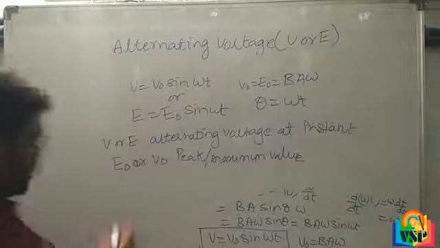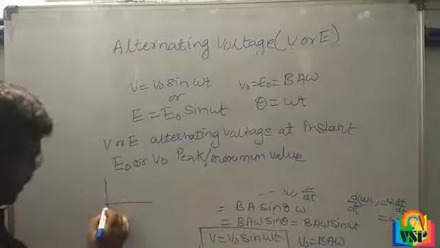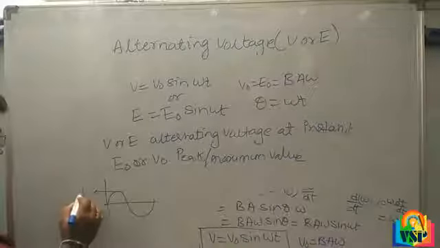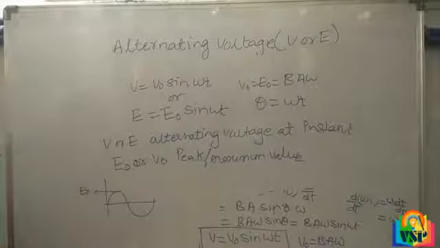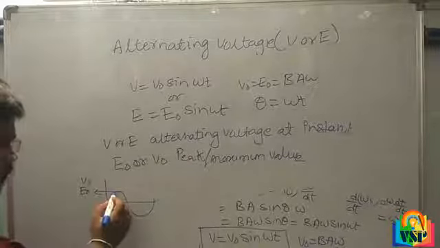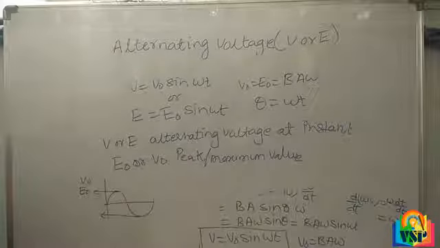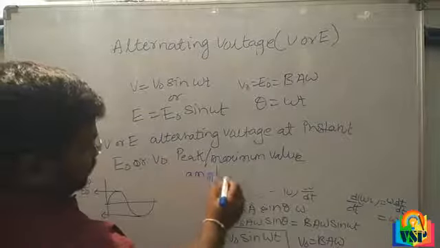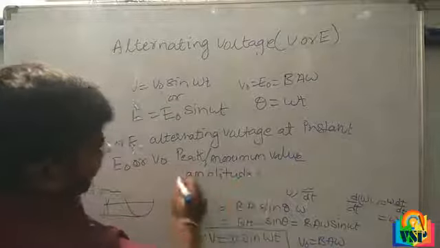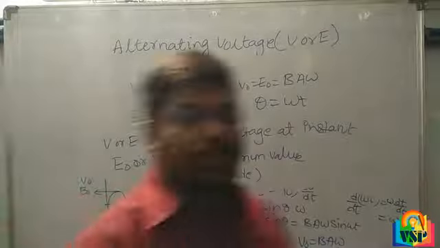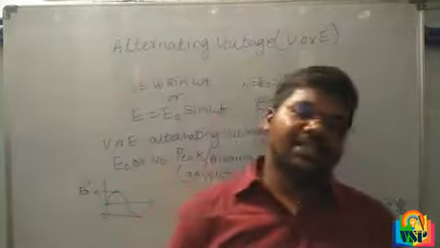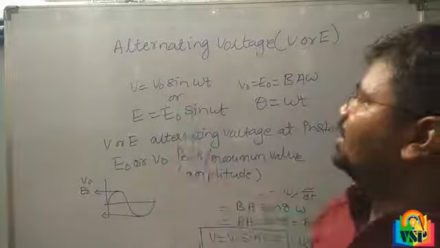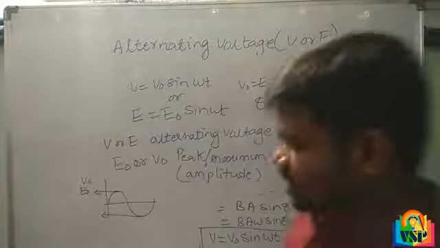This we can say is E naught or V naught, the peak value, the maximum amplitude. So E is equal to E naught sin omega t, or V is equal to V naught sin omega t.